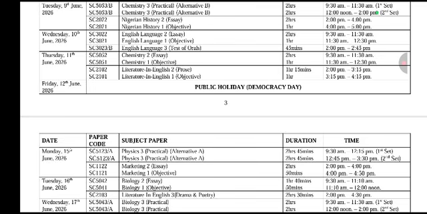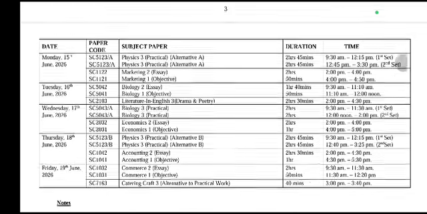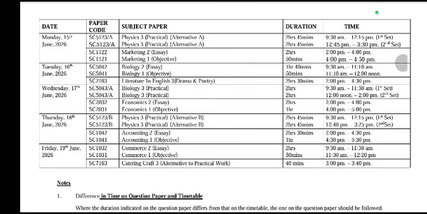Thursday, 11 June, we have chemistry 1 and 2, essay and objective. Then we have literature in English, prose and objective. So that day, whether you are arts or science, you are writing. 12th June, there will be no exam because it will be Democracy Day celebration. Then the next day will be Monday, 15th June